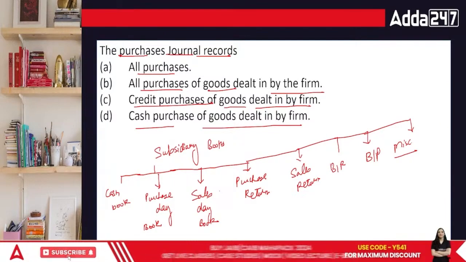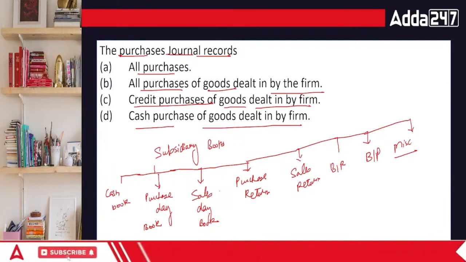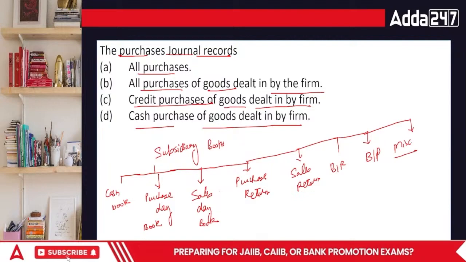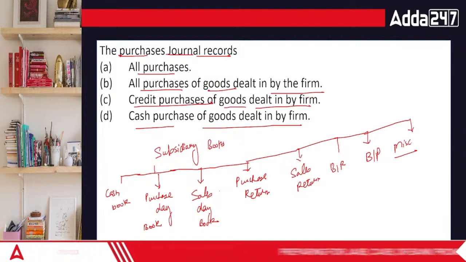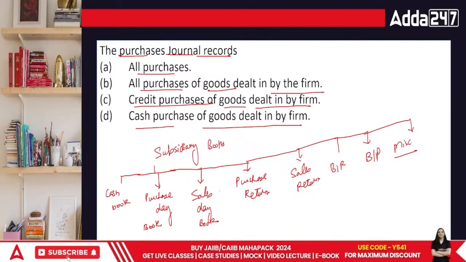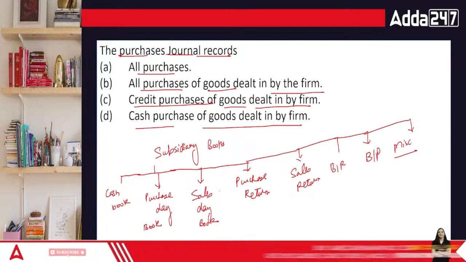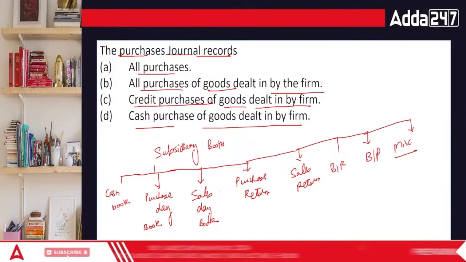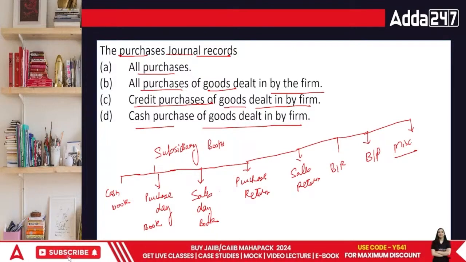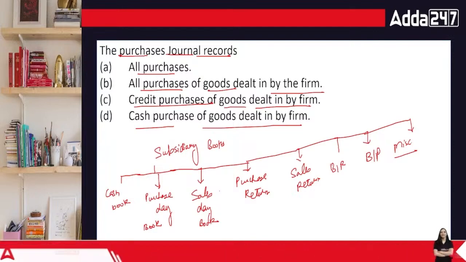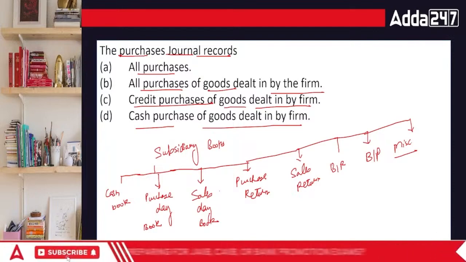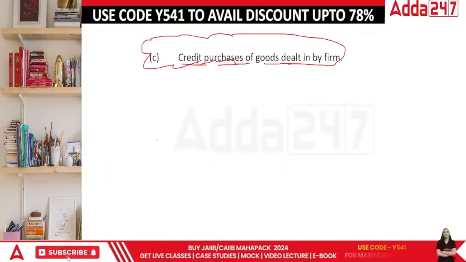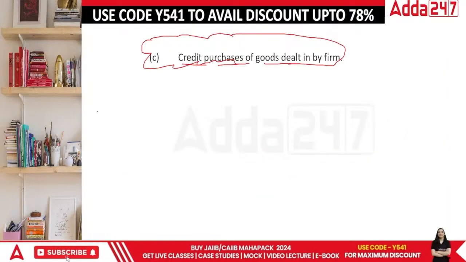Purchase day book is basically if I purchase the goods on credit, and if I don't like those specific goods and I would like to return it back, it becomes purchase return, or it is also called return outwards. If someone purchased something from me and they didn't like it, then it will turn into a sales return. So these are what we call the subsidiary books. The answer is credit purchases of the goods dealt in by the firm.